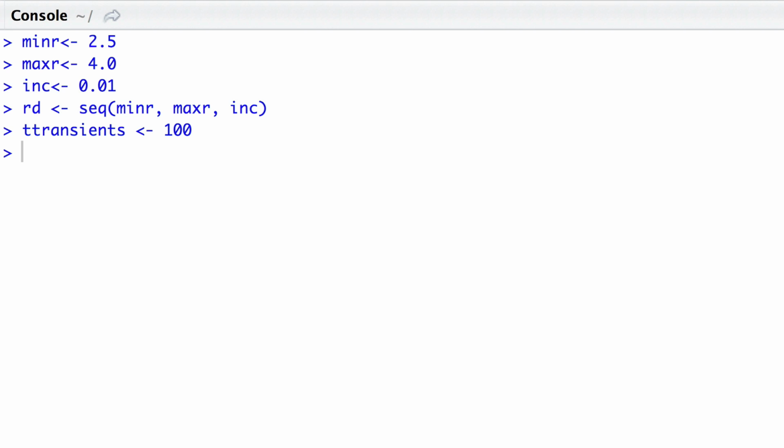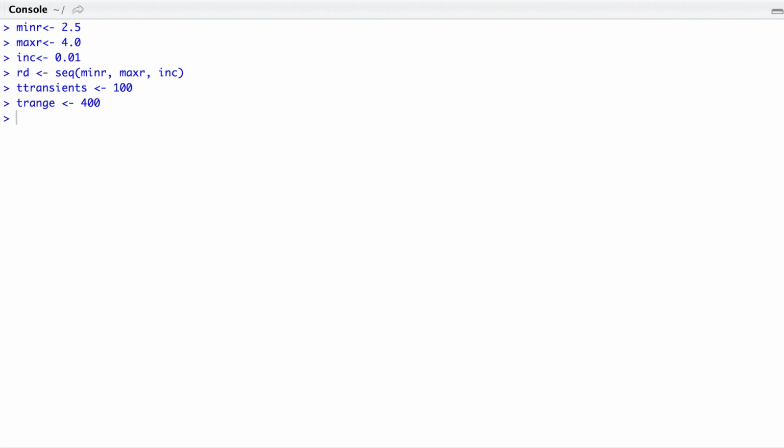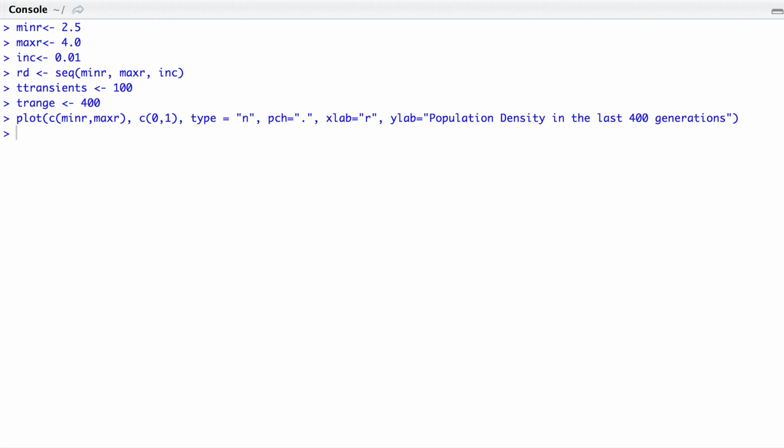Now we also have to decide over how many additional generations to collect data on the population sizes that arise. In this case, let's collect data over 400 generations. So we'll say T range gets 400. Now we're going to generate an empty plot and then fill it later. And finally, all we have to do is use a nested for loop to generate our data.